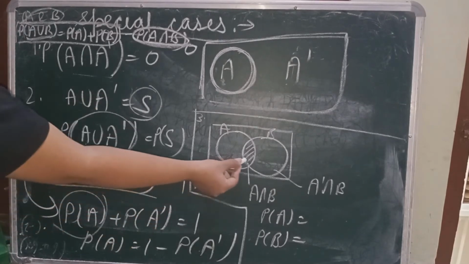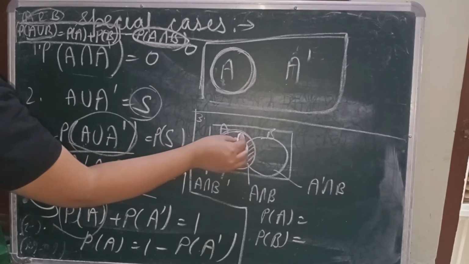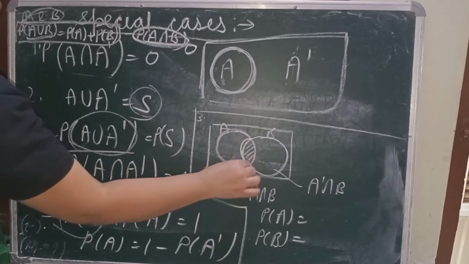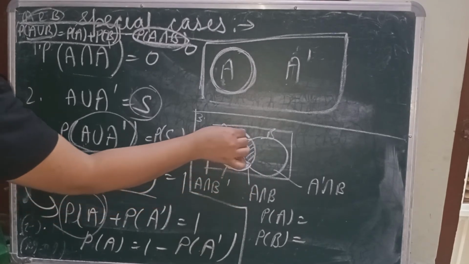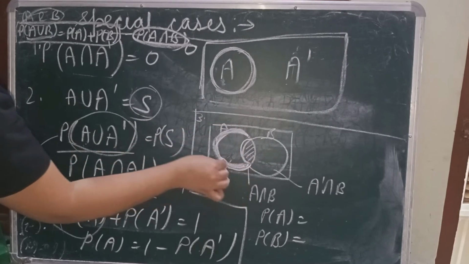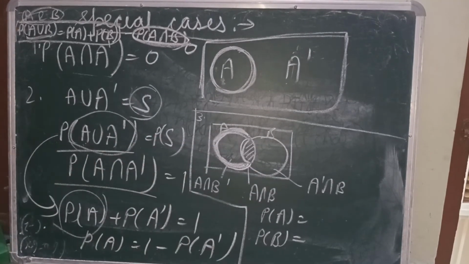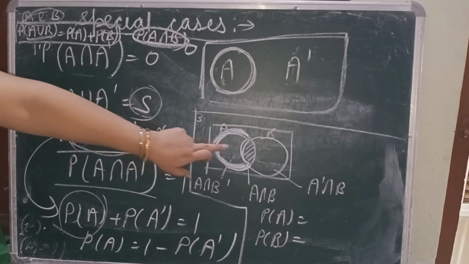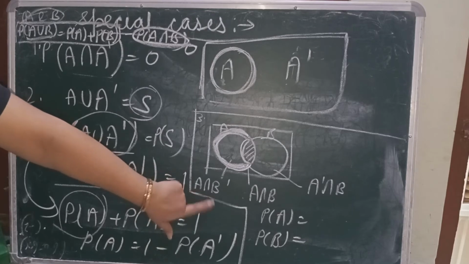So I am saying that A intersection B is this part. It is shown here, this is A intersection B. When I talk about this part only, in your earlier classes, when you were studying sets, you were saying it A minus B. That means from A you were removing all the elements of set B. So here, as I am talking about the complement, we can write this part as A intersection B complement.